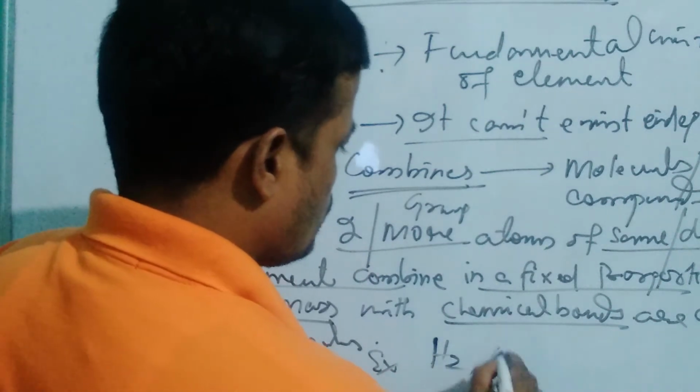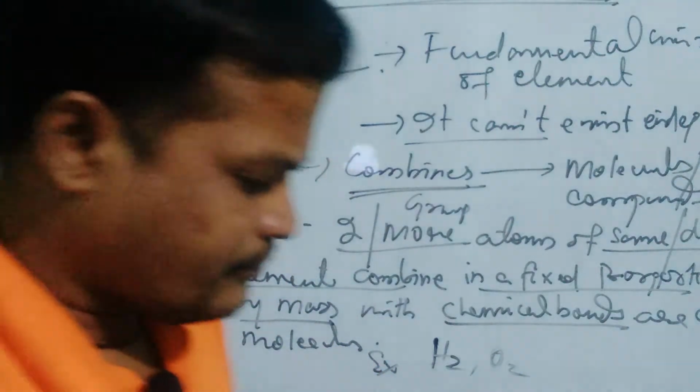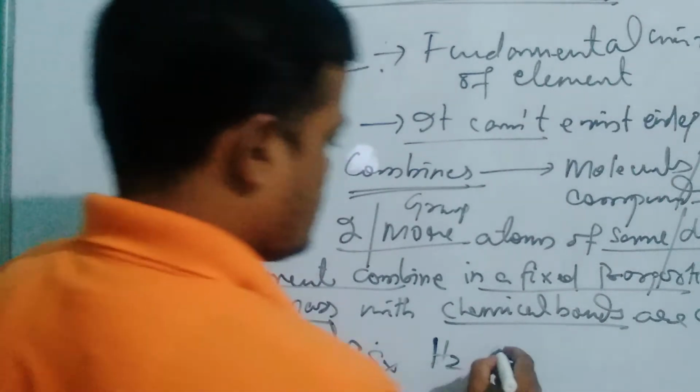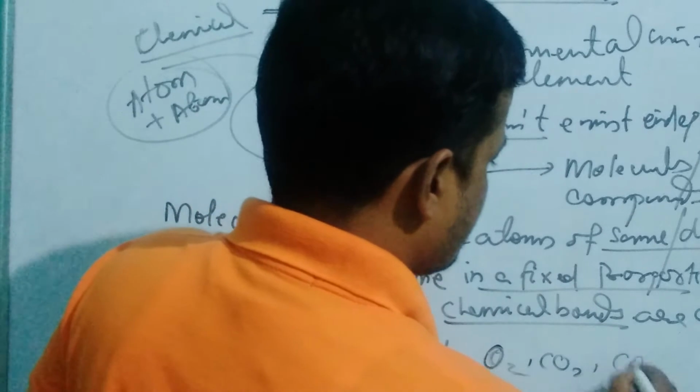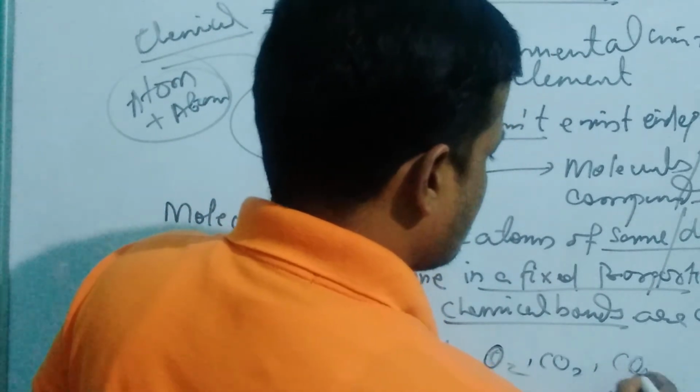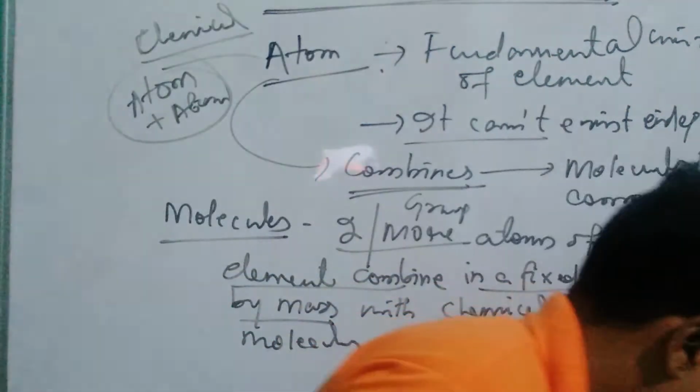Okay, friends. Examples of molecules are molecules of hydrogen, H2 is a molecule, O2 is another molecule. Carbon dioxide is a molecule, carbonate is a molecule. So these are the molecules. Okay, friends, let us see some more examples.